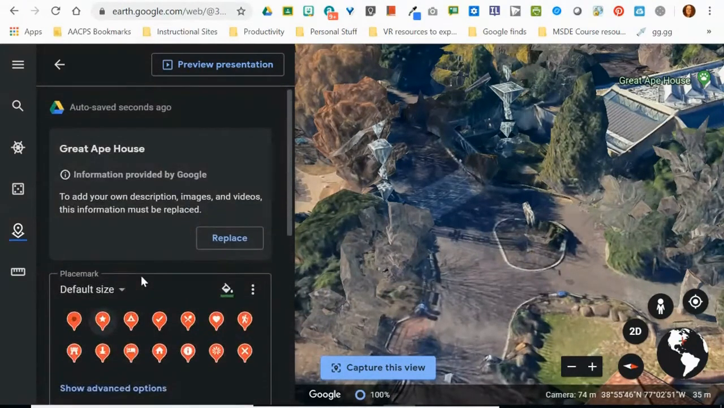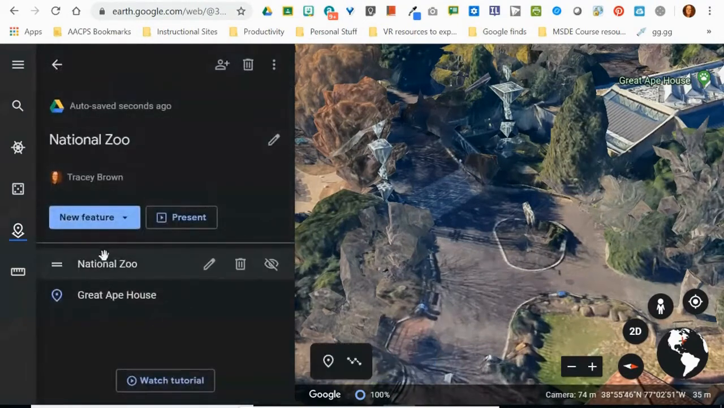Notice there is no save option because this is Google. Everything saves automatically. So I can exit out of this, and I can see that I now have 2 locations saved in the project I'm creating for the National Zoo.